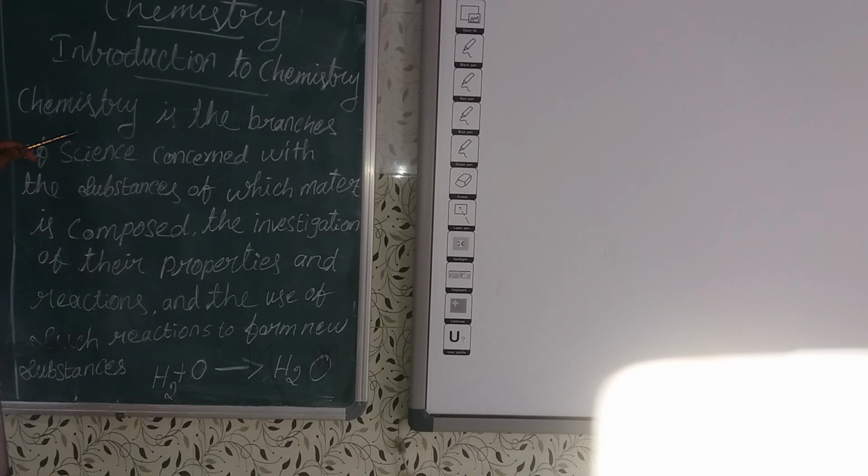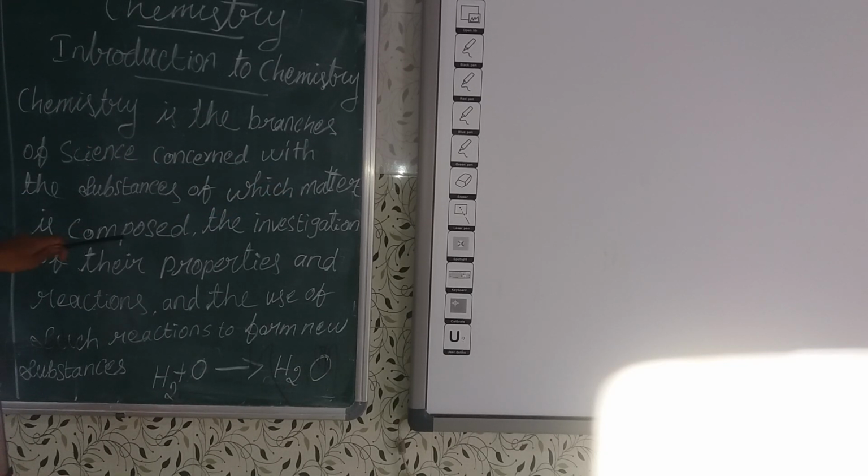What is chemistry? Chemistry is the branch of science concerned with the substances of which matter is composed. All substances are made up of matter.